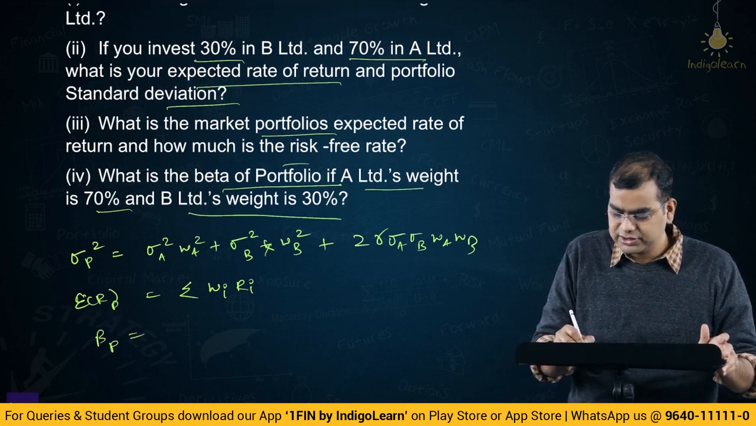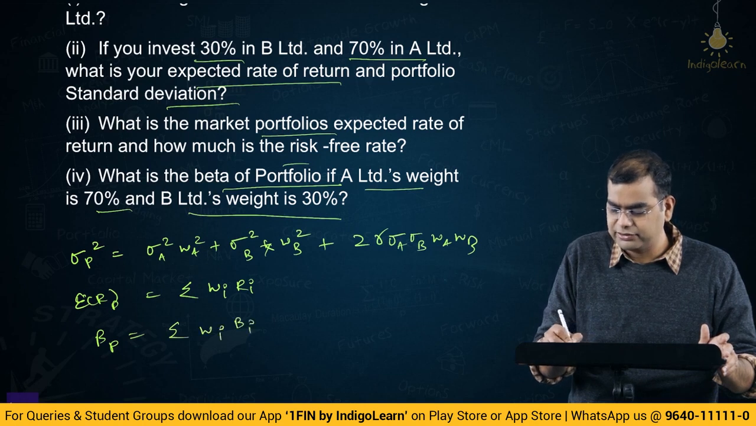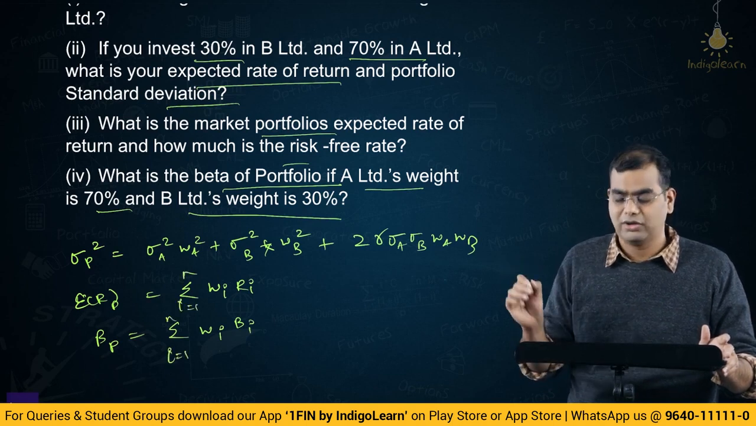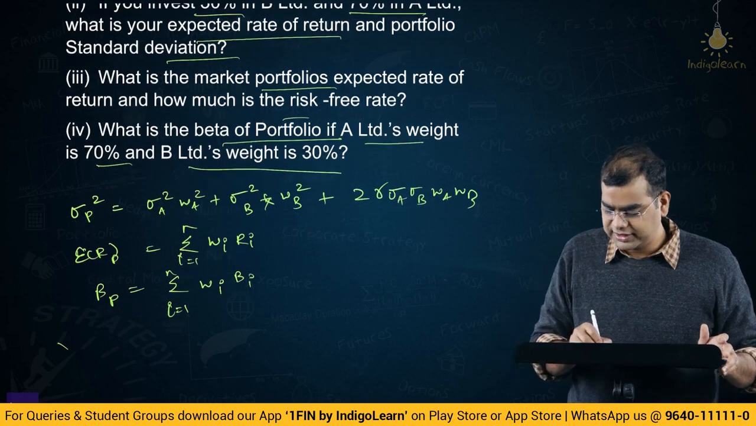Beta of portfolio is the sum of the weight of each individual stock times the beta of the individual stock, for i equal to 1 to n. Okay, so these are the formulas that we are going to use. Let us first start off.